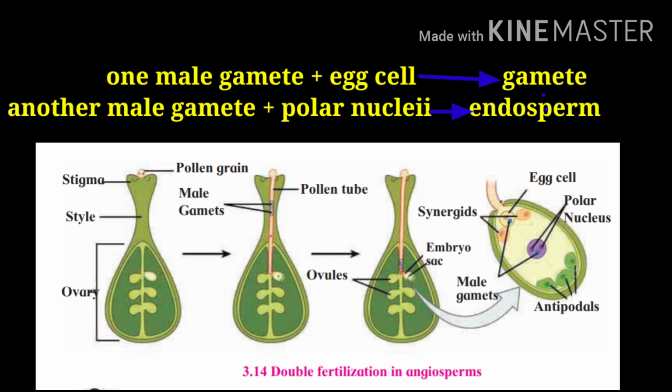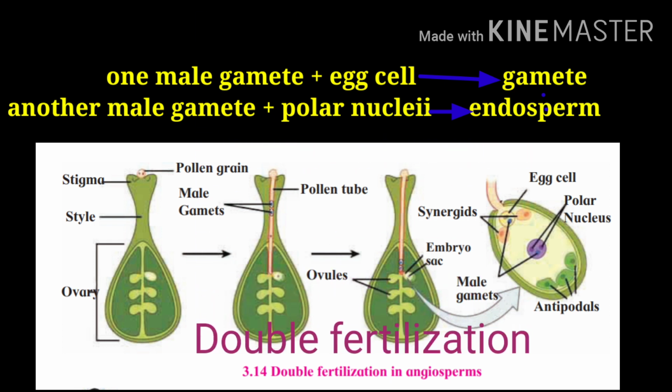As the fusion of one male nucleus with the egg nucleus and the second male nucleus with the polar nuclei is happening, this type of fertilization is also known as double fertilization, because fertilization is happening twice here.